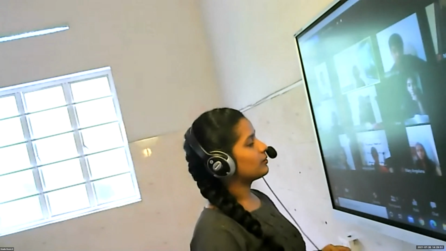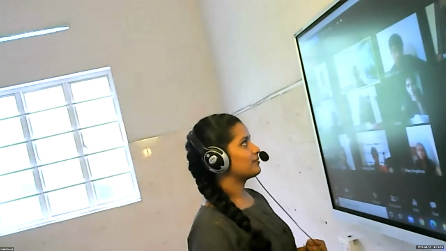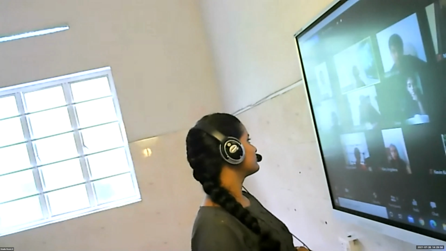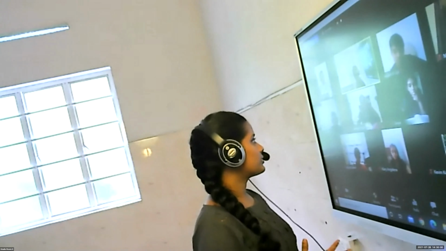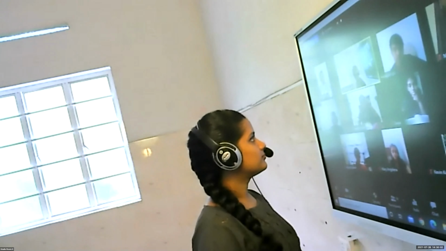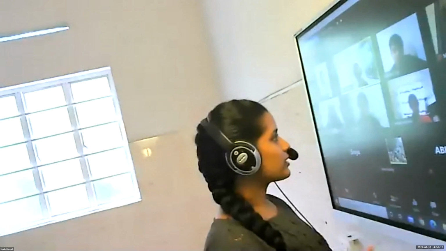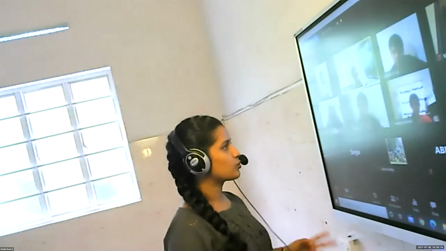Now, the main question, what is correlation? Correlation research is a method of research in which we try to find a relationship between two variables.